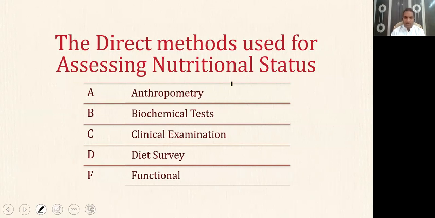As I said, they are divided into two types, direct method and indirect method. In the direct methods, we are directly assessing the nutritional status of the person. The data obtained tells whether this person's nutritional status is adequate or inadequate. Now these methods are A, B, C, D, and F. I already told you what are A, B, C, D, and F.